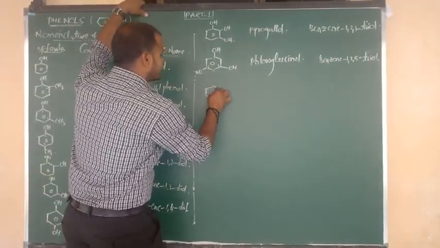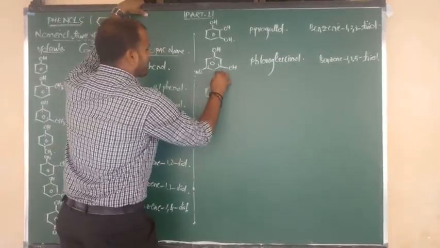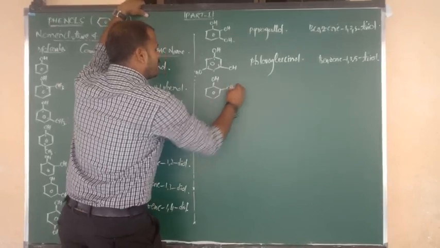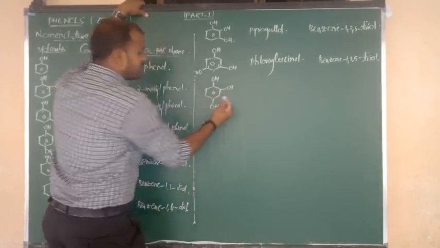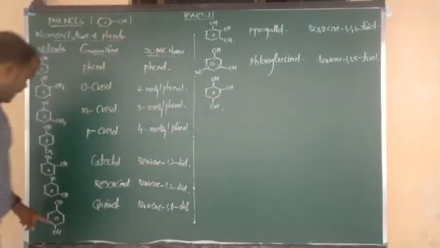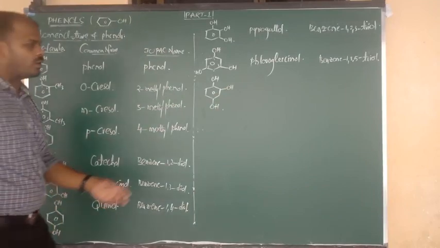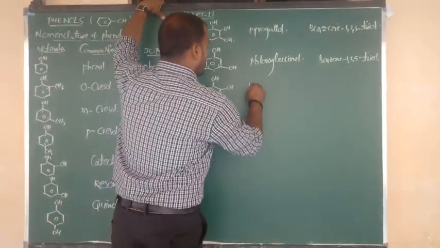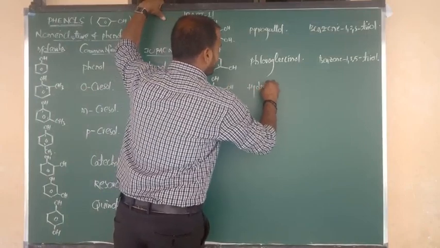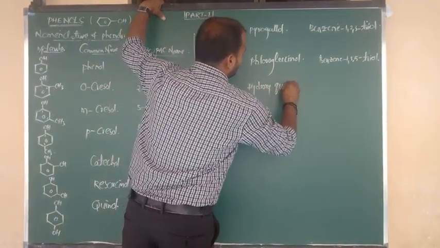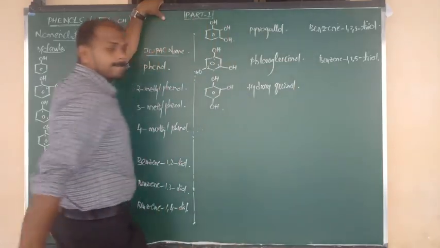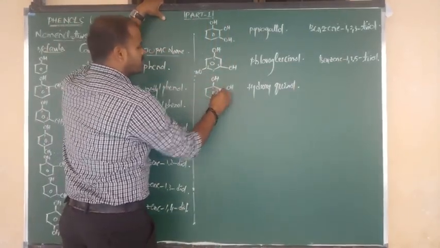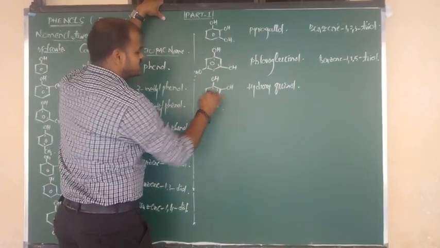Next, go for another example. Again, I am going to consider the structure of phenol. Benzene bonded to OH, ortho place connected to OH, and also para place connected to OH. Benzene with 2 OH opposite is quinol. This is also quinol. But on the side, what is there? Hydroxy. So the common name of this compound is hydroxyquinol.